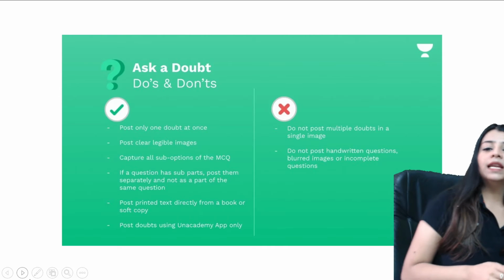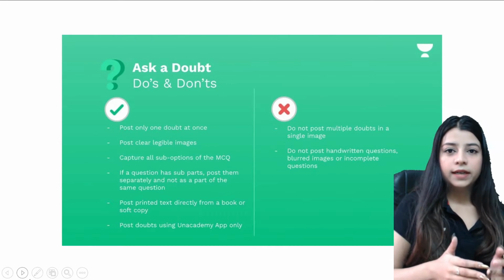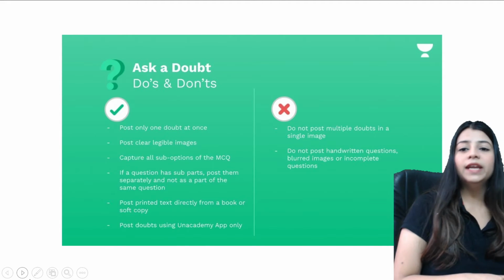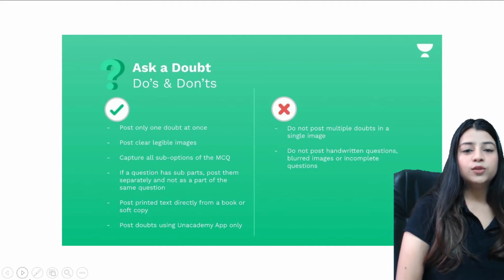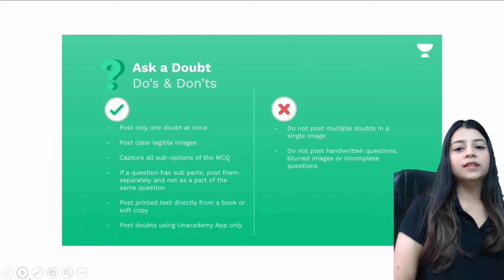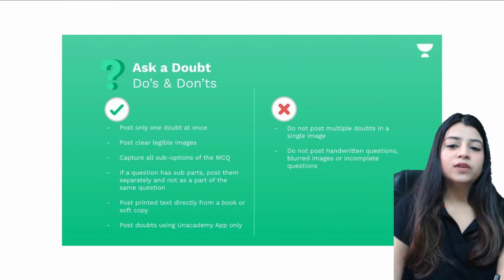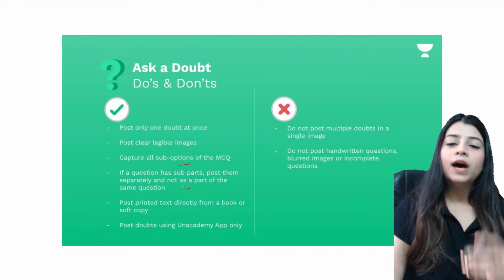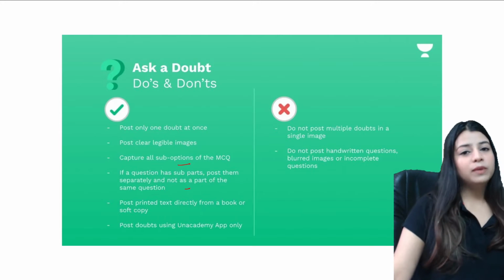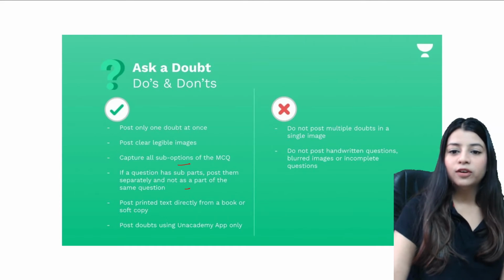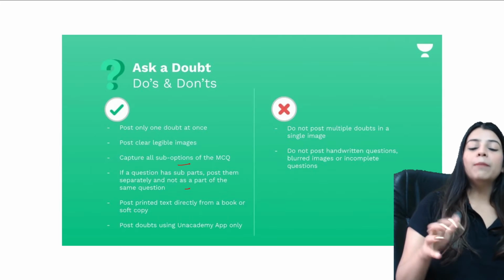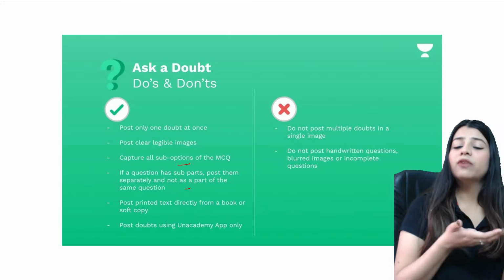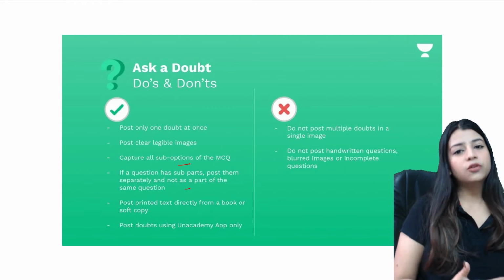You can post one doubt at a time, one doubt in one image, though you can ask 3 doubts in one go. And for the time you are waiting for your video solution, you can ask 2 more doubts. Please post clear and legible images, and capture all the sub-options of the MCQs. If you have options in MCQ format, please include the options as well. What you do not have to do is send multiple images together. Try to ask one question in one image, though you can ask 3 doubts at a time.